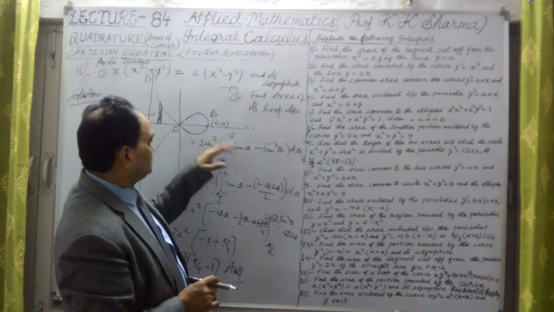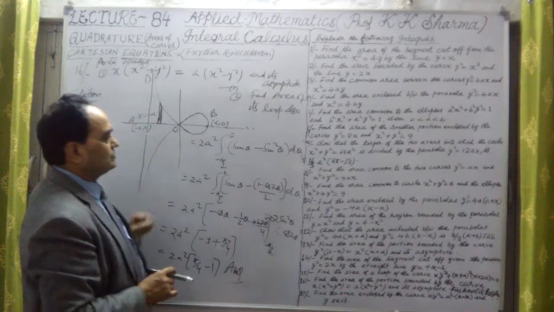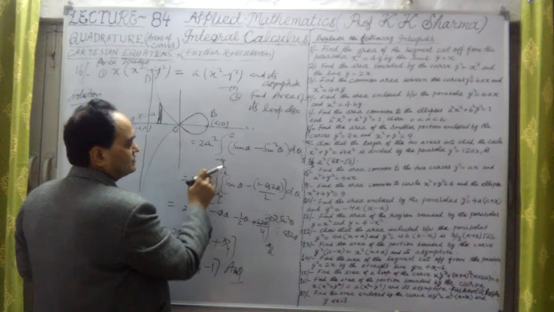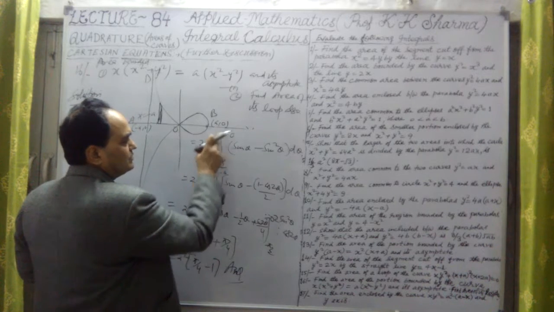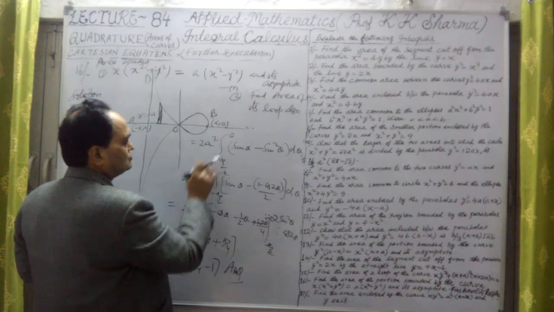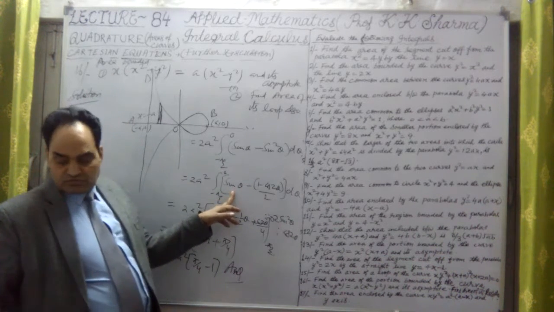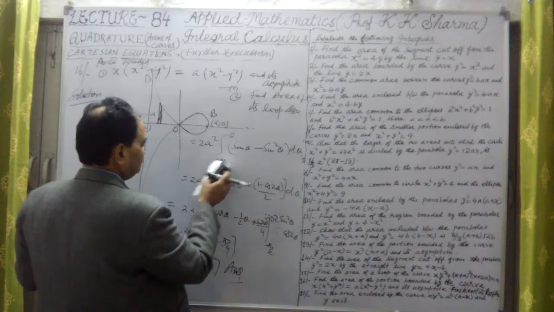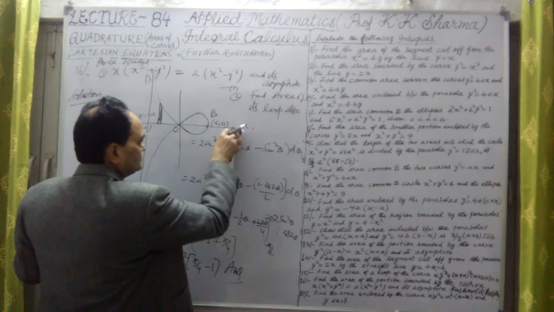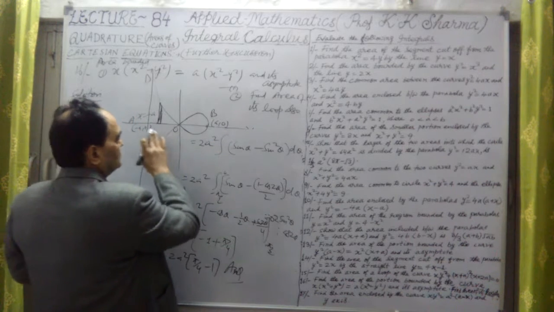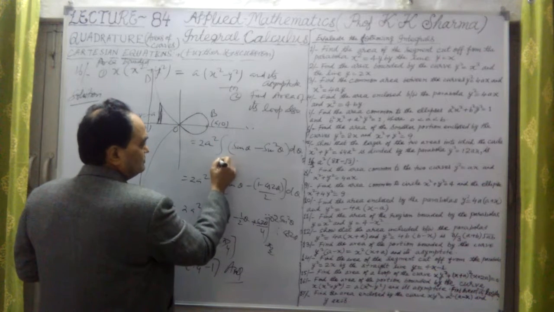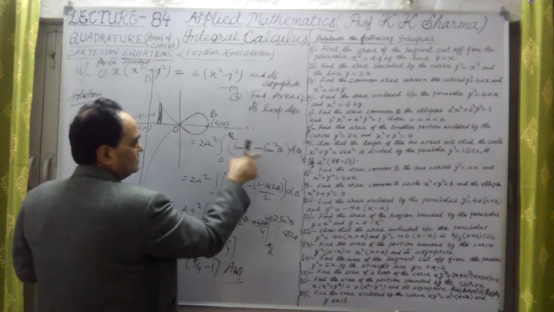Now in case of the loop, we have the limits 0 to a only. Here limits 0 to a only will be there. So these limits will be 0 to pi by 2, because this is 0 to a. The same answer will come out here. So let me take that only the limits are to be changed. Because earlier the limits were minus a to 0, now it is 0 to a. 0 to a means 0 to pi by 2. Only this answer will be there.